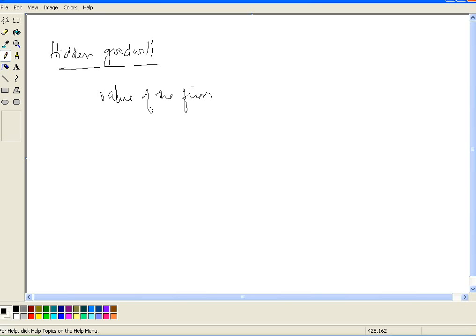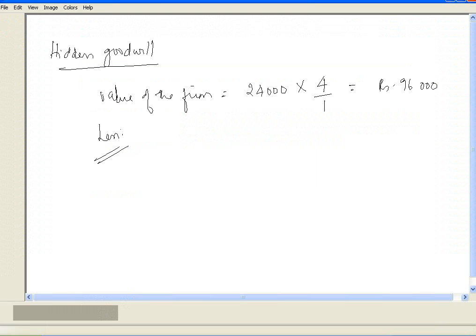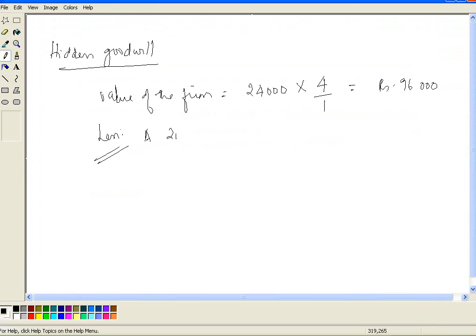Value of the firm is nothing but the amount that the incoming partner brings in multiplied by the reciprocal of his share. So the value of the firm is 96,000 less capital of A is 20,000, capital of B is 40,000, and what has C brought in?